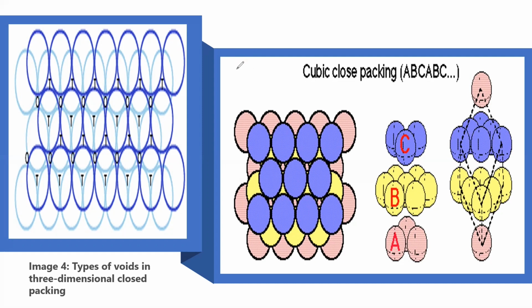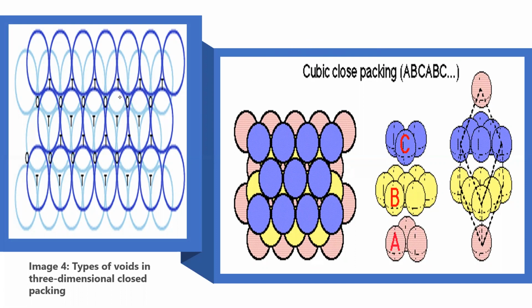The diagram is shown clearly, a 3-dimensional diagram. O is called octahedral void and T is called tetrahedral void. All the T's and O's. If you see one separately, definitely you know octahedral voids are formed by joining 6 concentric spheres, one above the other, whereas a tetrahedral void is formed by joining 4 concentric spheres.